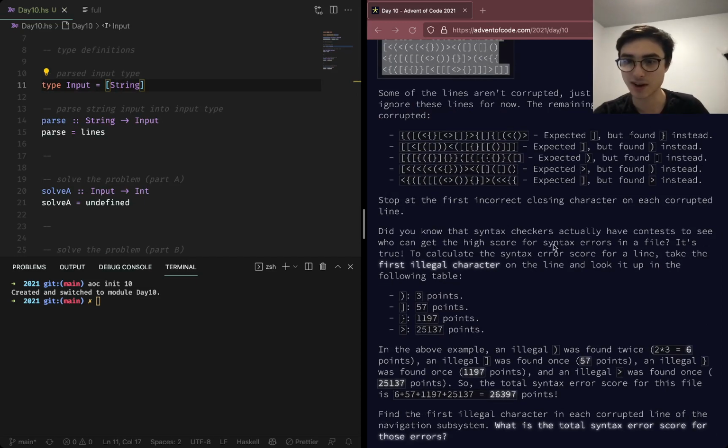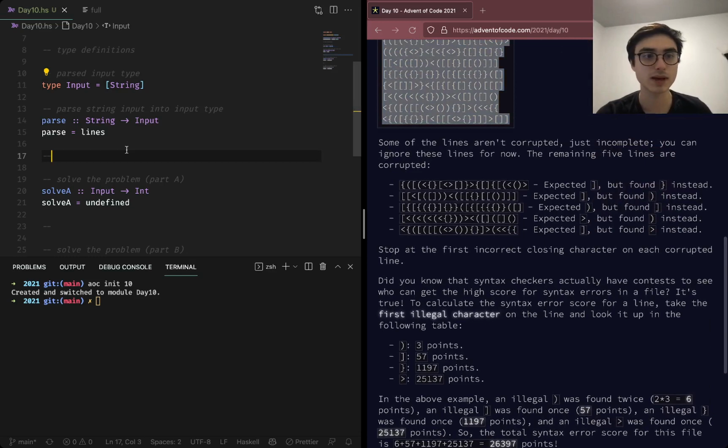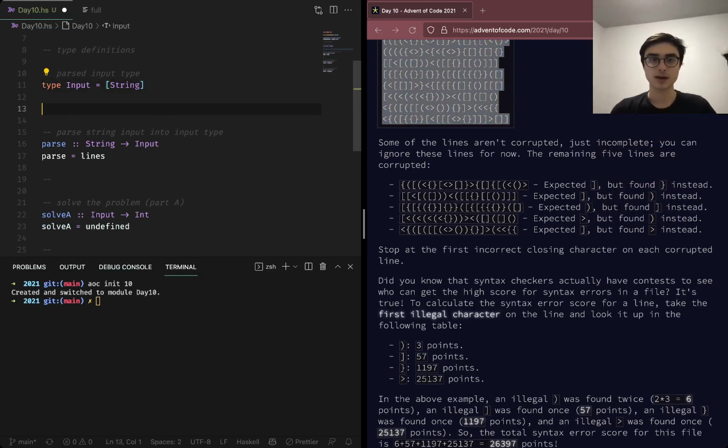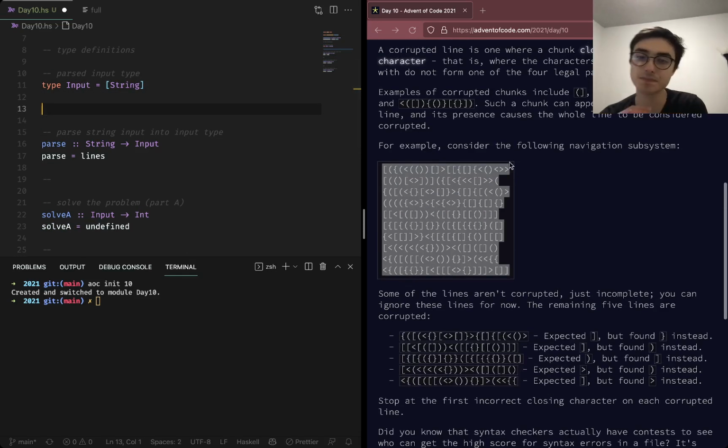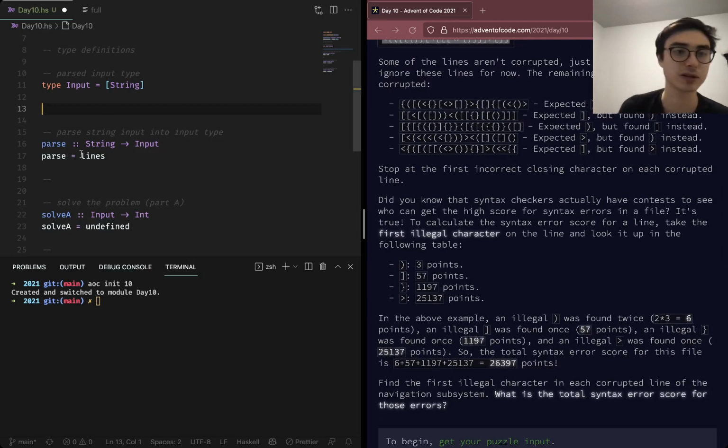Syntax checkers actually have contests to see who can get the high score for syntax errors. Take the first illegal character on the line and look it up in the following table. Okay. So the illegal character will be the closing character that is the wrong one, apparently.